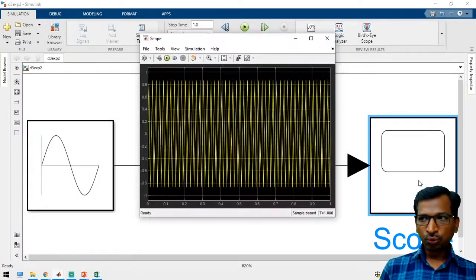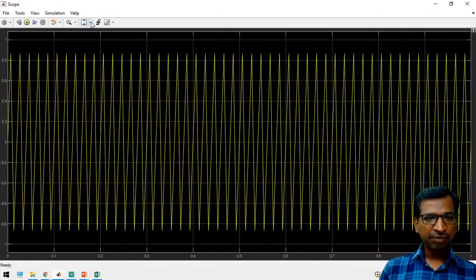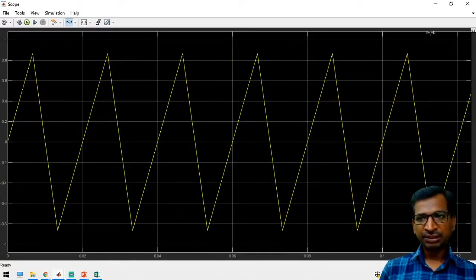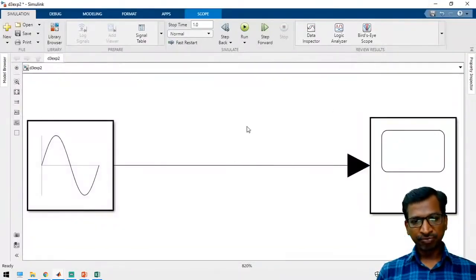So now we have to get a sine function. This is not a proper sine waveform. To improve the sine waveform, we have already discussed the same point. Yeah, this is a sine function.